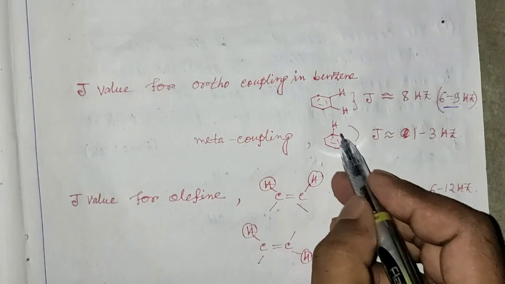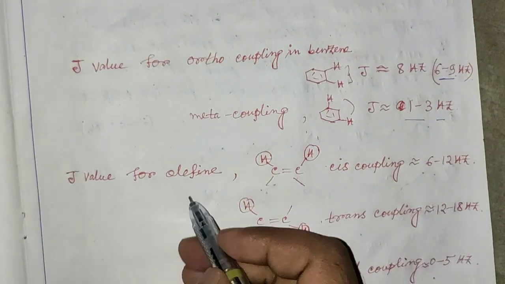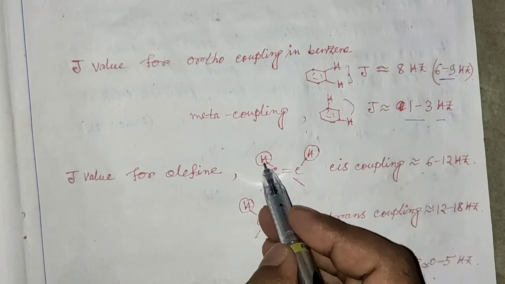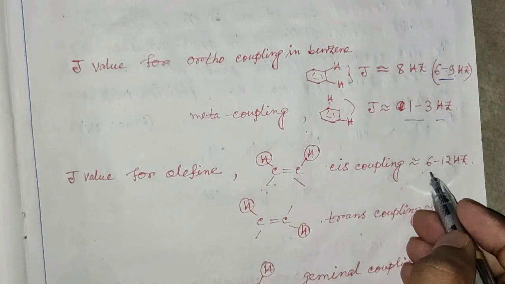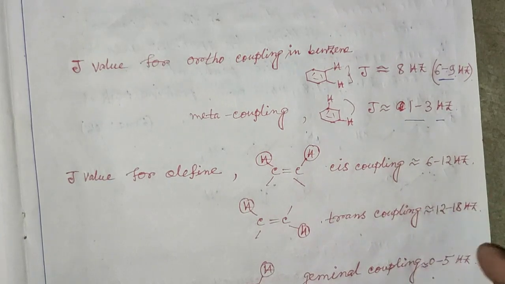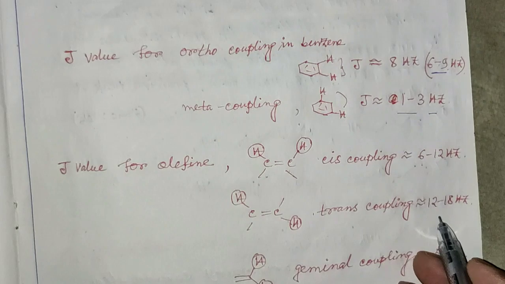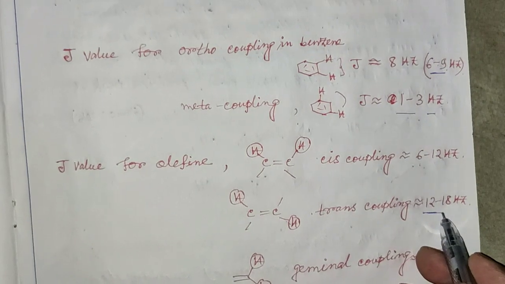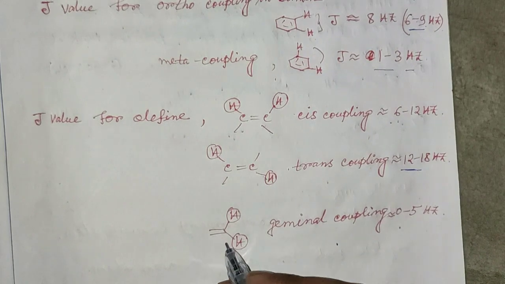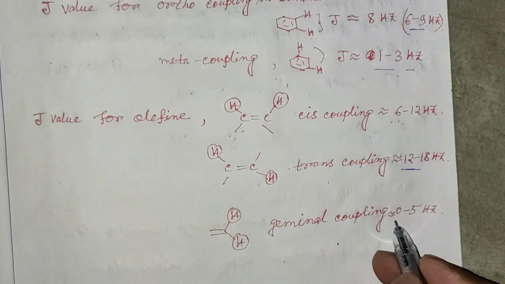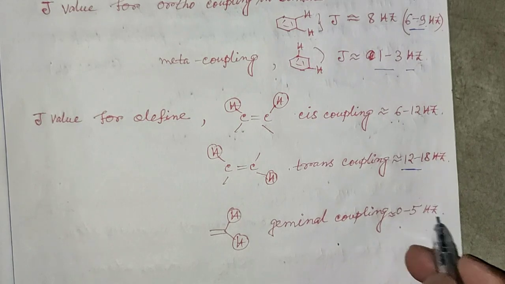For meta coupling, it will correspond to 1 to 3 Hz. J value for olefinic protons, if both are cis oriented, then the coupling constant will be within 6 to 12 Hz region, and if both are in trans orientation, that coupling constant value will be within 12 to 18 Hz. And if the protons are geminal, then the coupling constant value is very small, within 0 to 5 Hz.